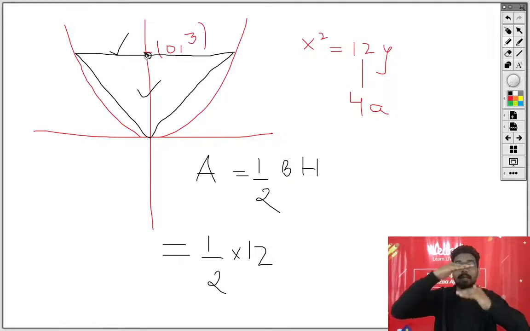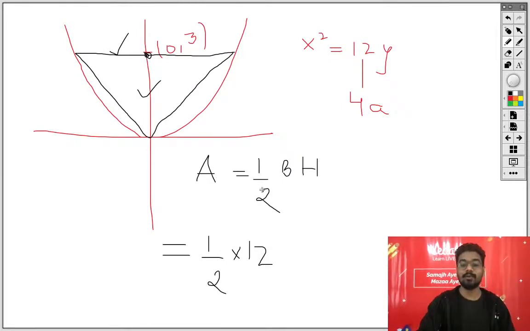And the y-coordinate means this is at a distance of 3 units from the x-axis, and this distance is the height. So we will write down over here, the height is 3, and the area of the complete triangle is 12 into 3 into half, which equals 18 units.